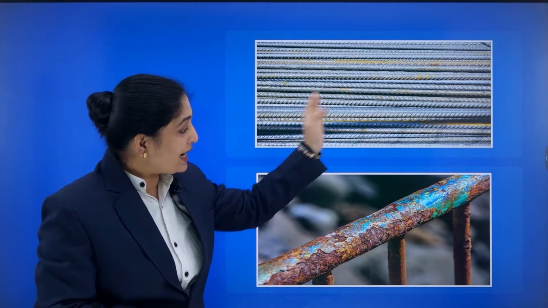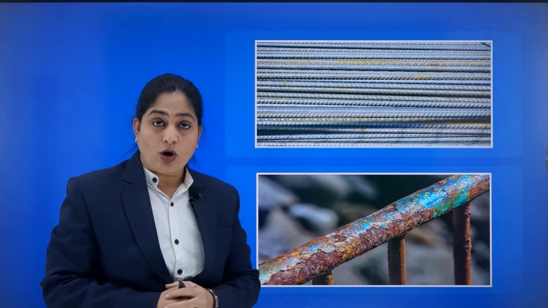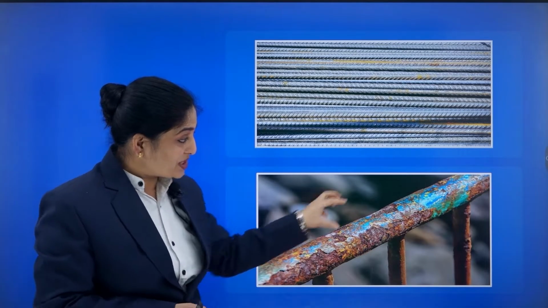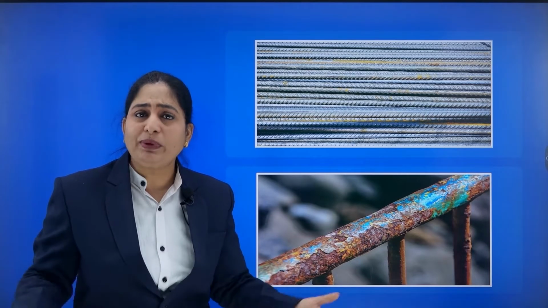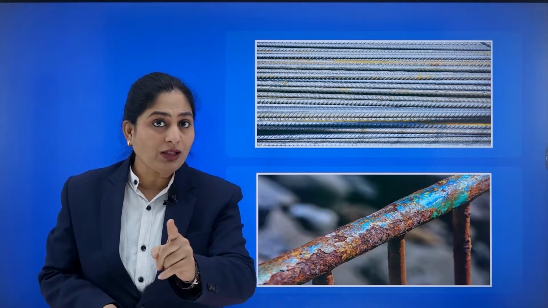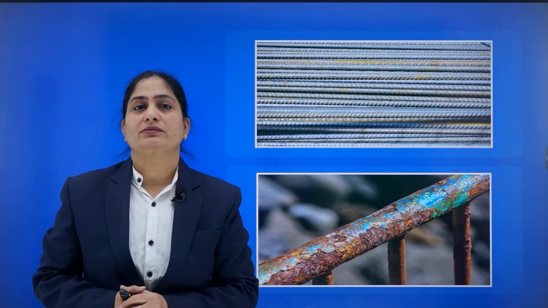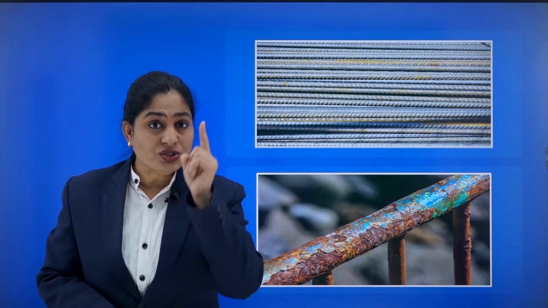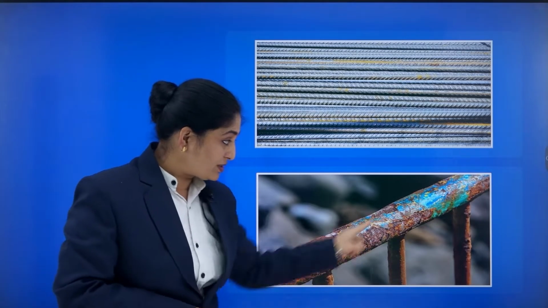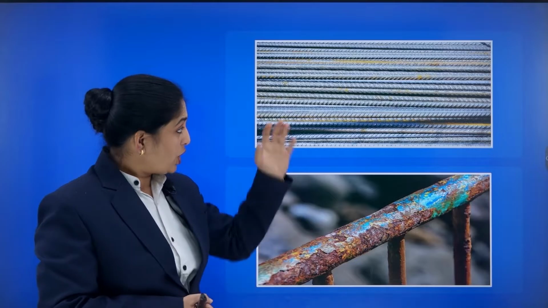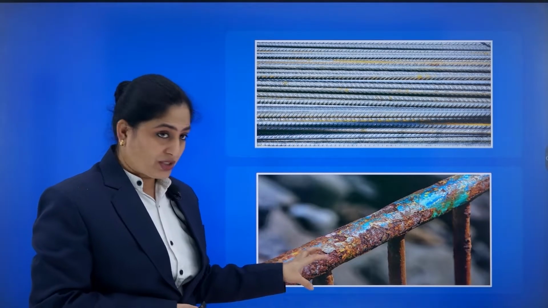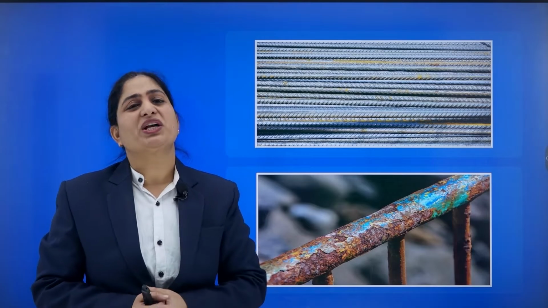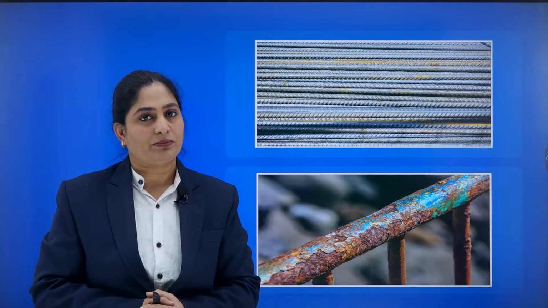When we see this iron object, we observe that some substance has been formed that damages it completely. We call this rusting of iron. And this is the substance rust that has been formed on the surface of the iron rods. We see that this rust damages the iron object completely after some time.